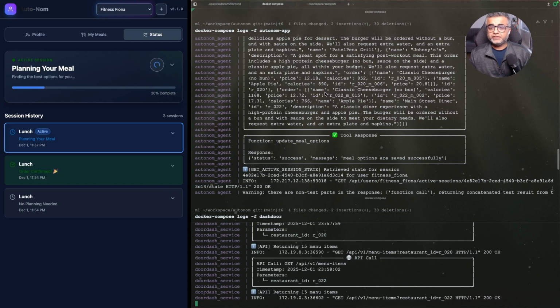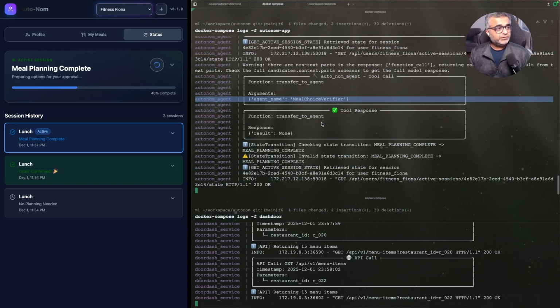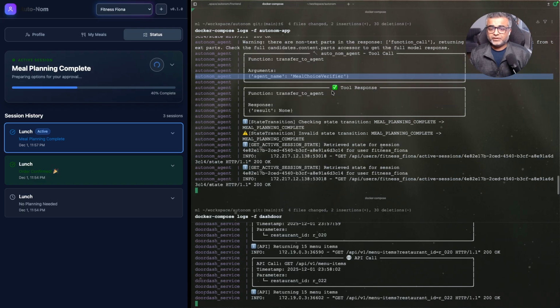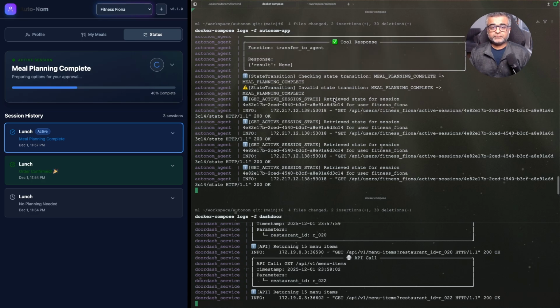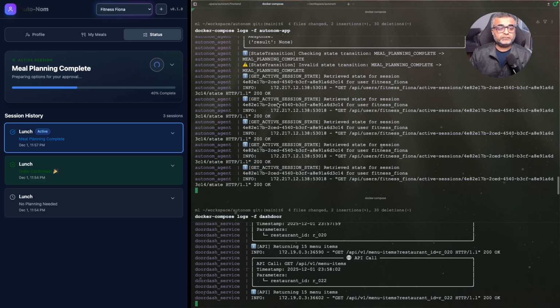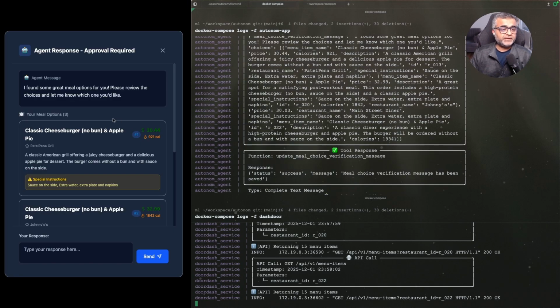I did see meal options over here. So we already have 3 options. So we should be looking at meal choice verifier soon. There you go. And we should see the options in the UI in a second. There you go. Now the meal choice verification message has been updated.